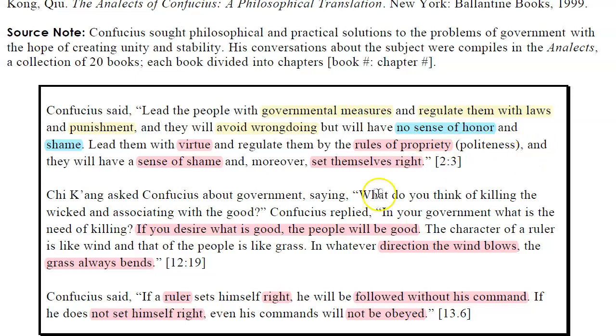And he believes that if a ruler himself is morally good, then people will obey. He says they will obey not just because he's commanding, but they will obey without command, which I think is a very strong statement. In contrast, if somebody is not morally good, people won't even obey.